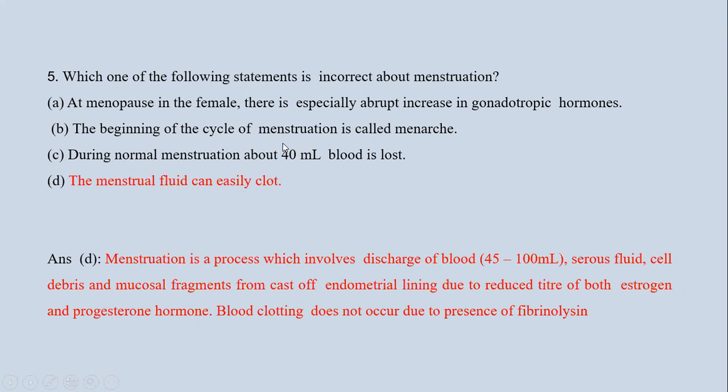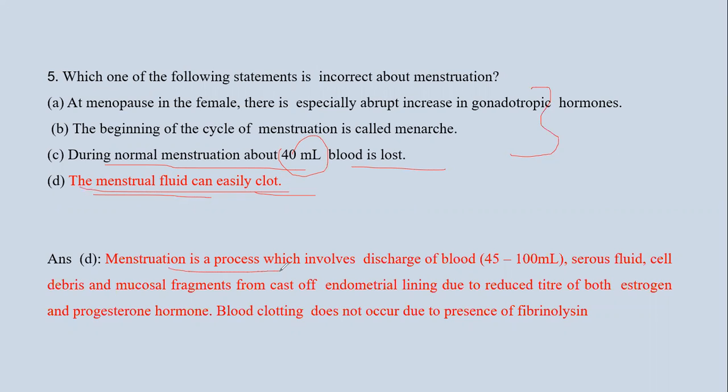Second is, the beginning of the cycle of menstruation is known as menarche. This is correct. We know that the beginning, the starting of the cycle, is known as menarche. Third is, during normal menstruation, about 440 ml of blood is lost. And fourth is, the menstrual fluid can easily clot. So we know that all the three statements are correct. So the fourth one, that is menstrual flow can easily clot, is the correct answer.